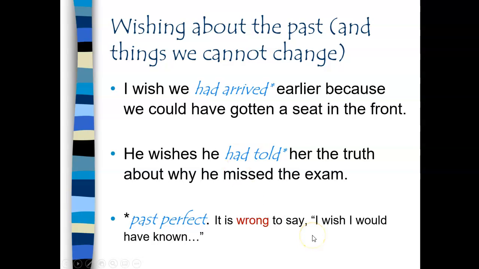So it is incorrect to say, I wish I would have known. I wish we would have arrived. That's wrong, wrong, wrong. Or he wishes he would have told her the truth. That is wrong, wrong, wrong. Make sure you use the correct structure.